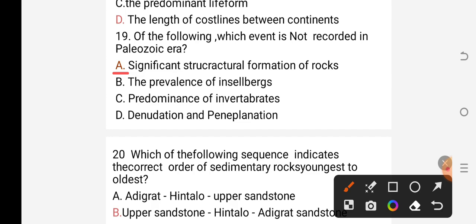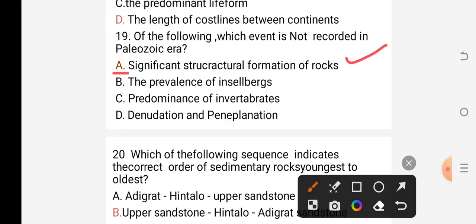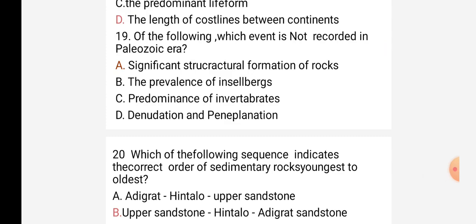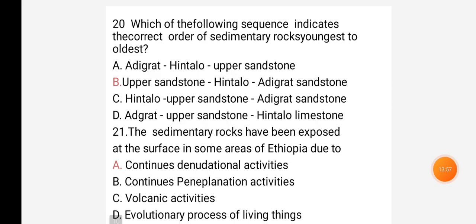Regarding this situation, the Paleozoic era is a gap era. A gap era. While the inselbergs, the invertebrates, and the denudation and peneplanation were the major dominant events of the Paleozoic era. Good. Question number 20.